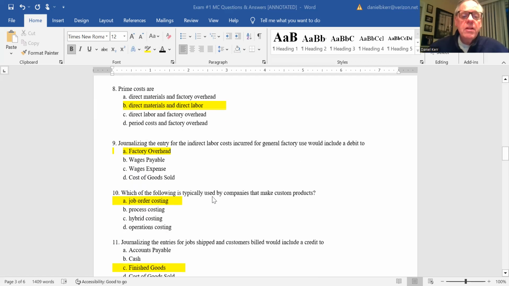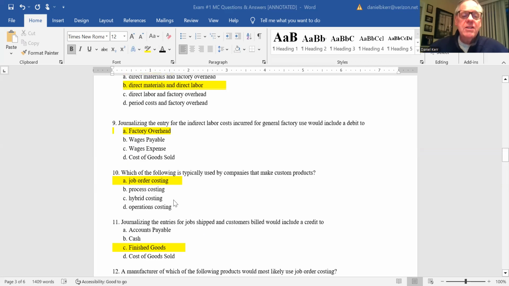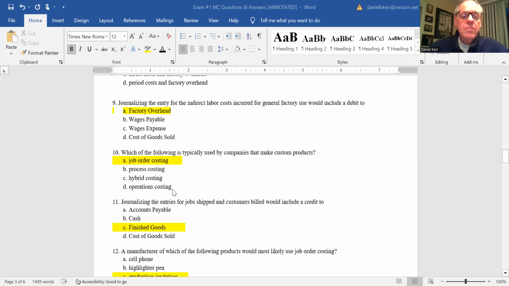Which of the following is typically used by companies that make custom products? If you make custom products, you use job order costing. Process costing would be used if you're making stuff that's not distinguishable from one another. Hybrid costing is when you use a combination of the two, and operations costing doesn't really have any meaning. So the best answer there is A.